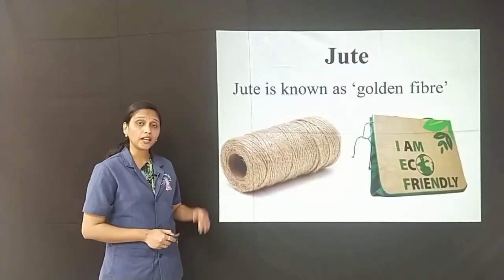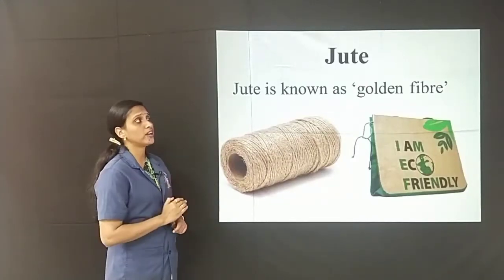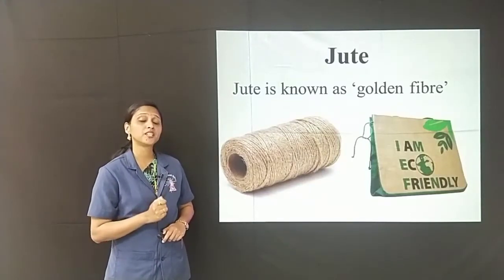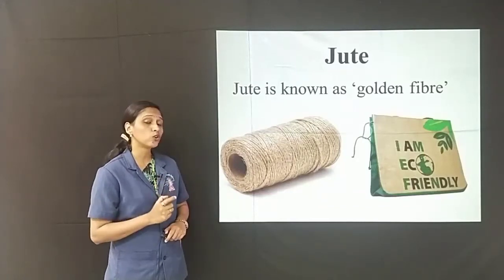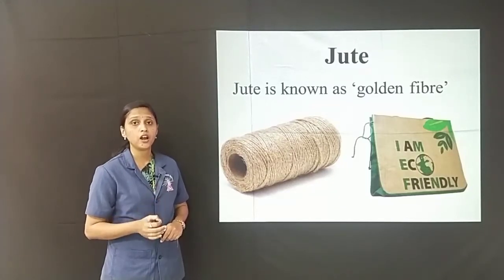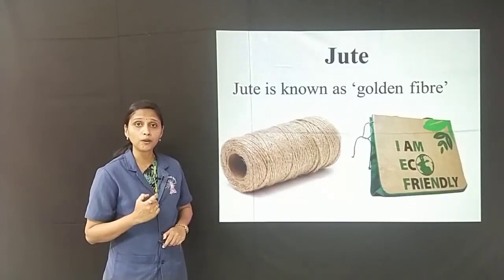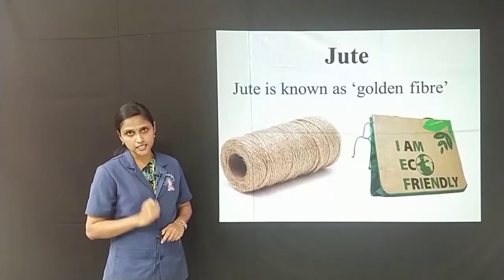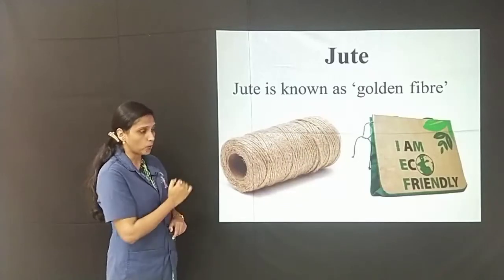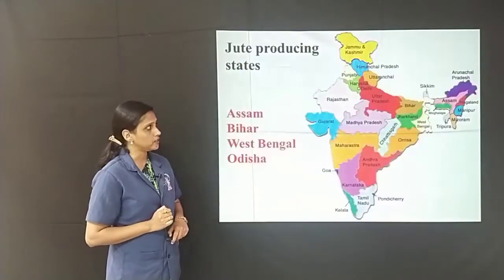Now let us learn another important cash crop, that is jute. Jute is known as golden fiber. Why is it called golden fiber? Because of its golden brown color and also because of its importance in terms of usage, production and global consumption. Now what do you mean by the word global consumption? Global consumption is worldwide consumption. Jute is used to make products such as ropes, bags, carpets and wrapping materials.